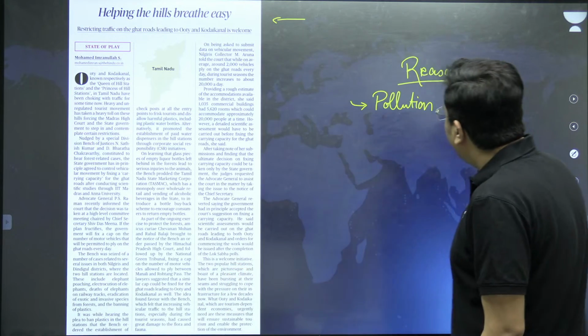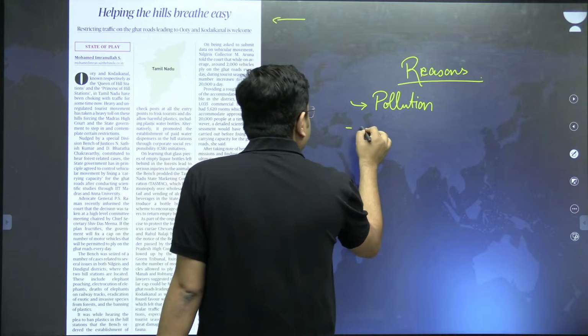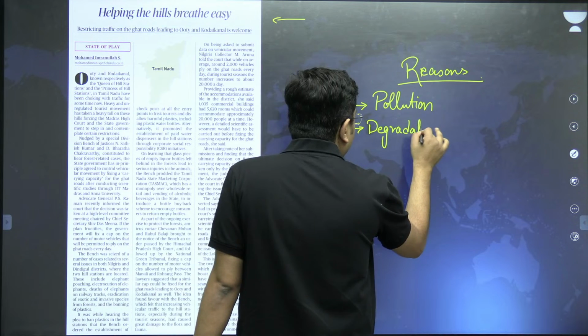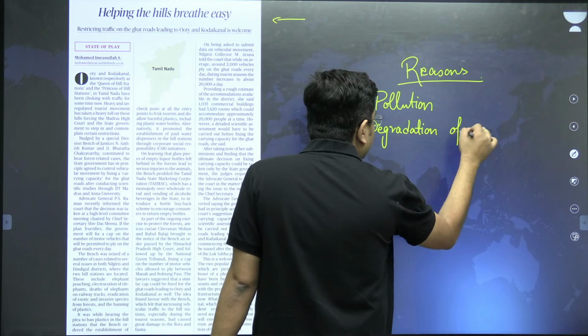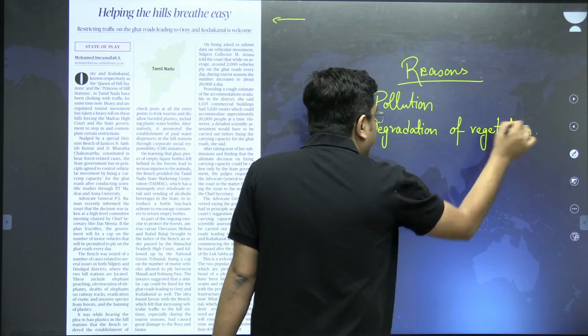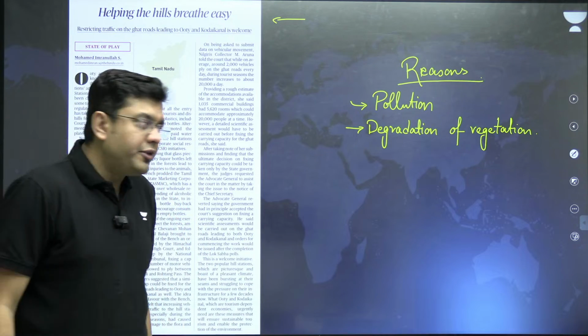Okay, so that is why pollution is one such factor. The other aspect is degradation of vegetation, which supports that wildlife. That vegetation is getting degraded year after year.